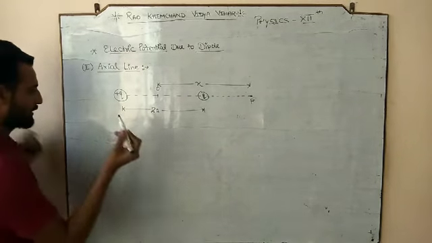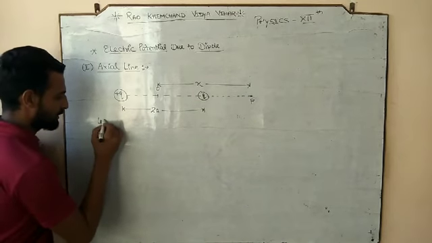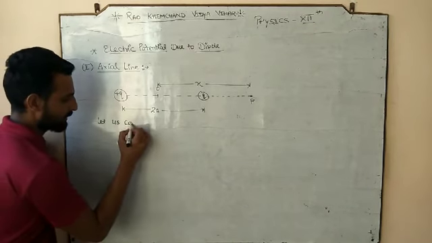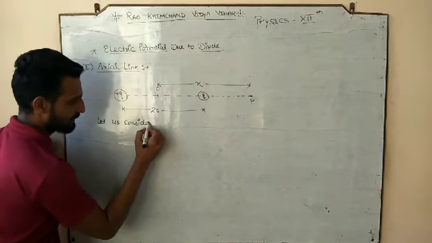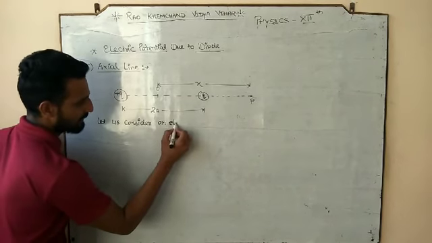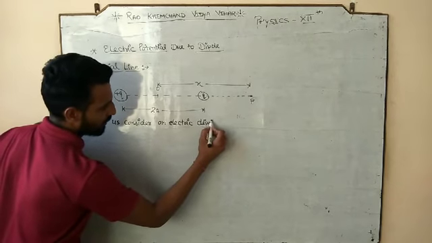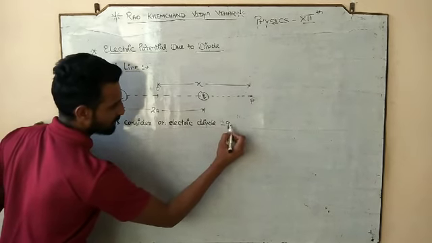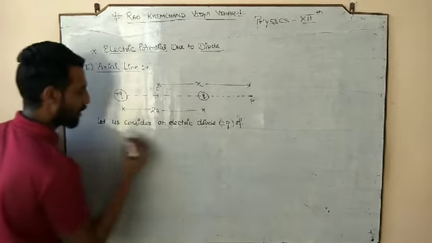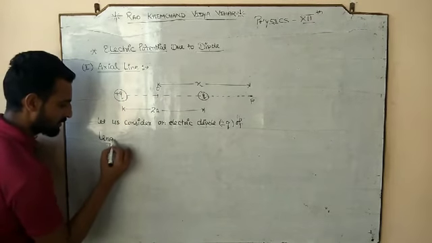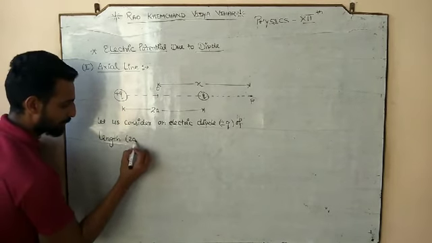So let us consider an electric dipole plus minus Q of length 2a.